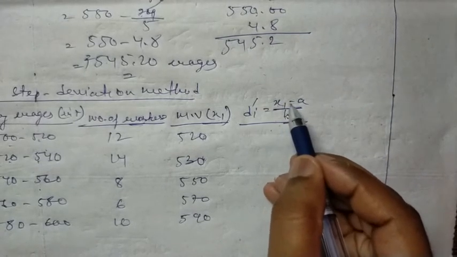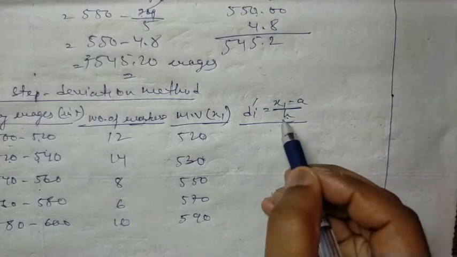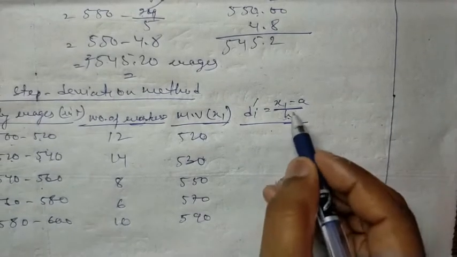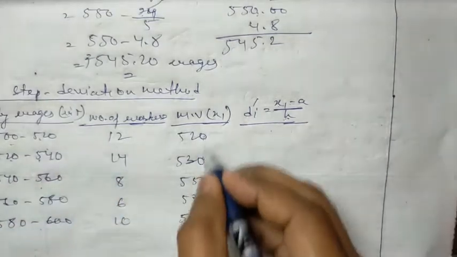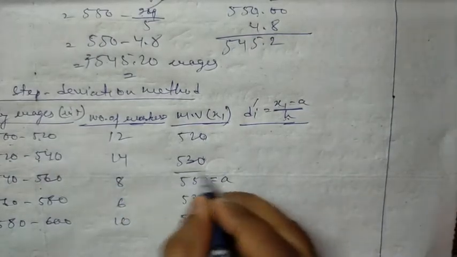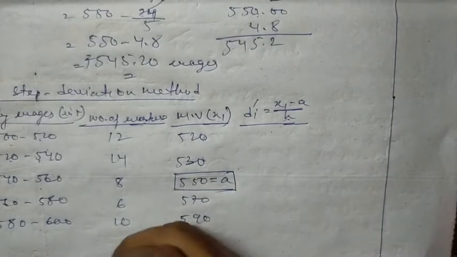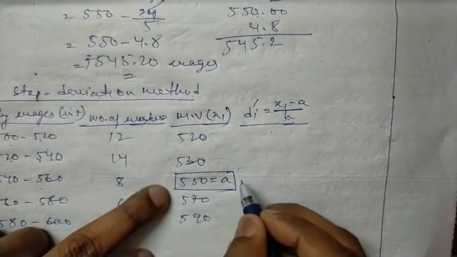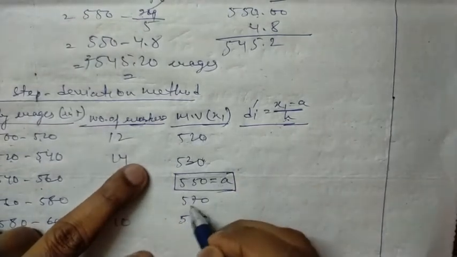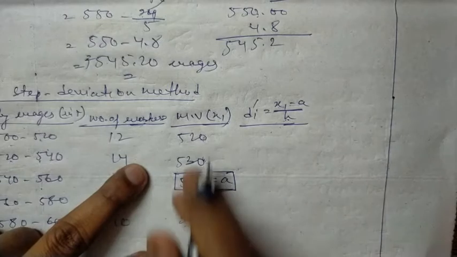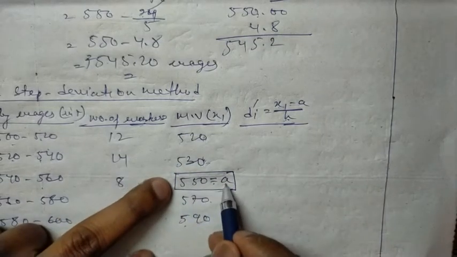How can we find out the value of di dash? Here we have to take an assumed mean. This is our assumed mean, and this is our x value: 520, 530, 550, 570, 590. It is our xi, and the particular number we have taken as a is the assumed mean.